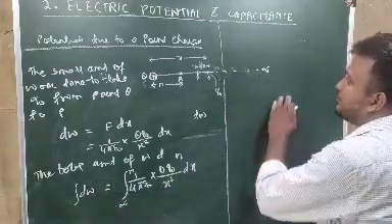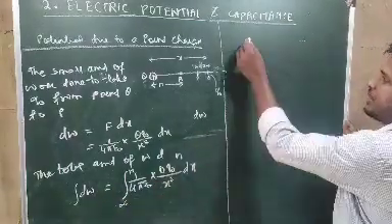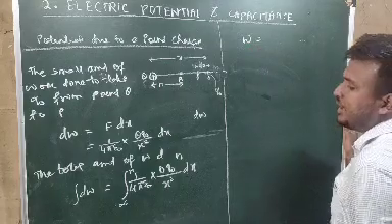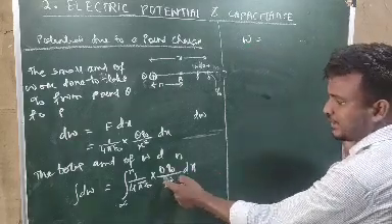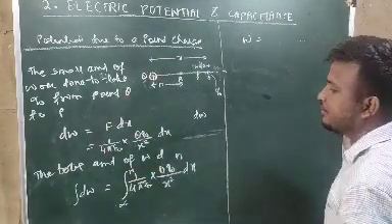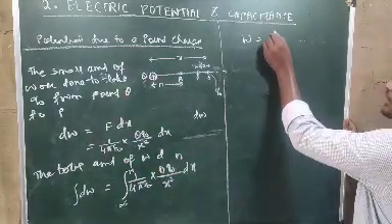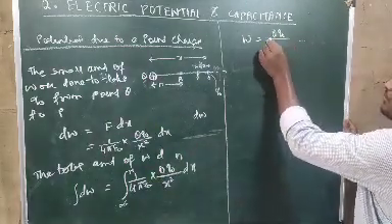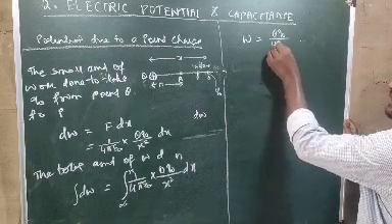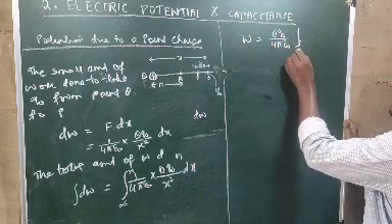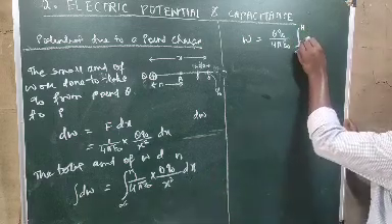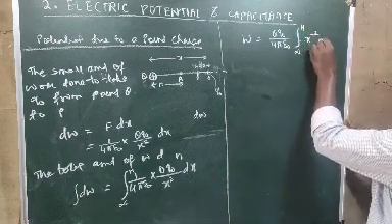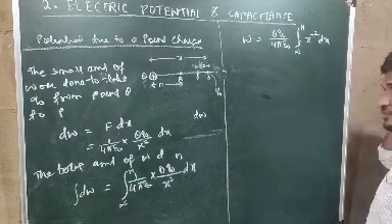Integration of dW will be equal to only W, and here x is the variable, so x will remain inside the integration, and all the remaining terms will be out of the integration. So it will be capital Q, Q naught divided by 4 pi epsilon naught, integration from infinity up to R. What is the remainder here? x square. So x will go above, it will be x to the power minus 2 dx.